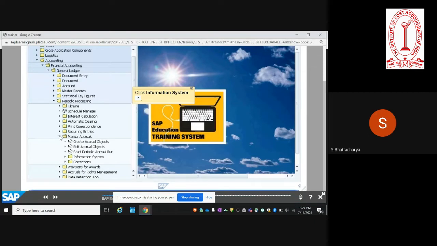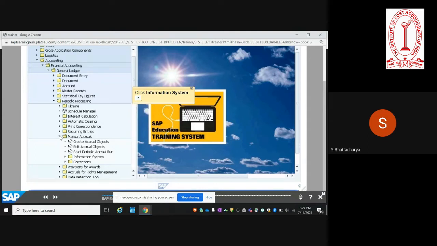So SAP has an offering called financial closing cockpit, where a lot of the financial closing activities can be automated, and you also get a view like a monitor or a cockpit where you can see each of the activities that has been planned, who is accountable, what is the state of execution. All that is very clearly displayed.